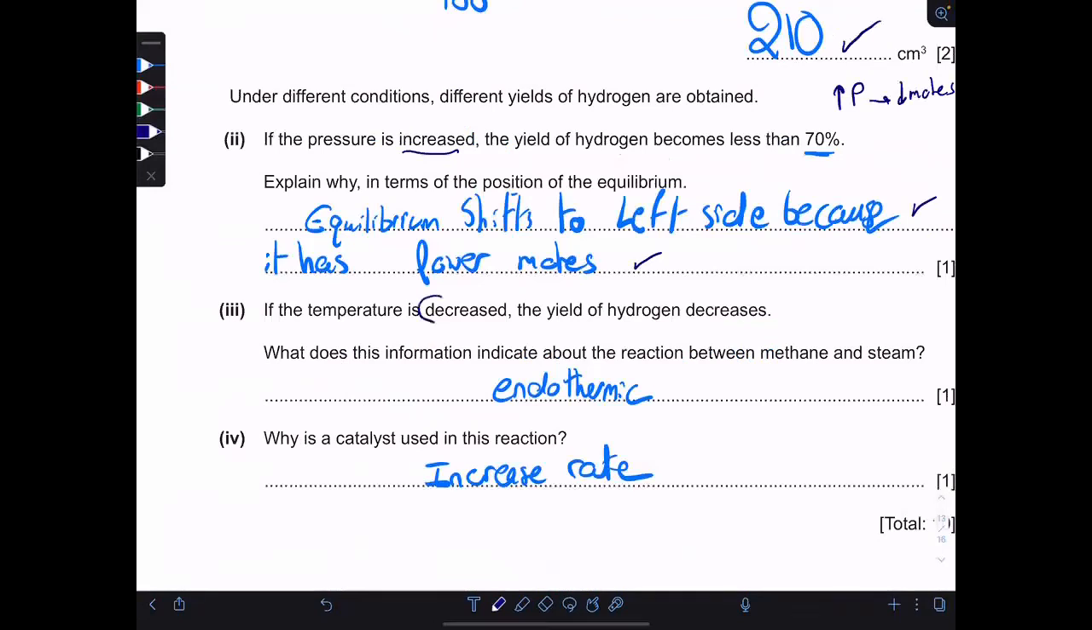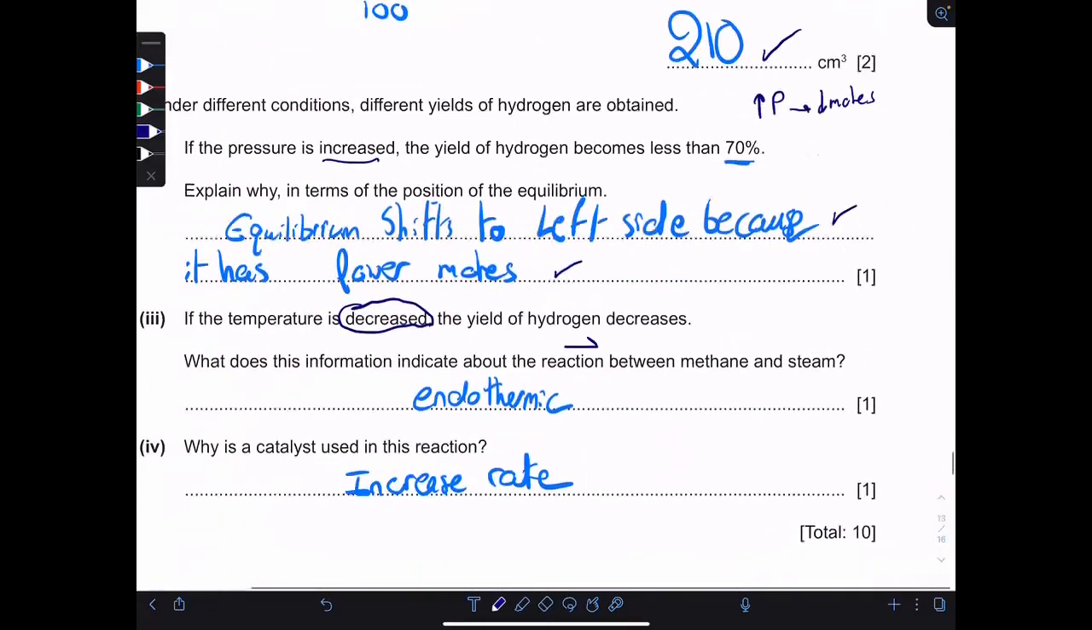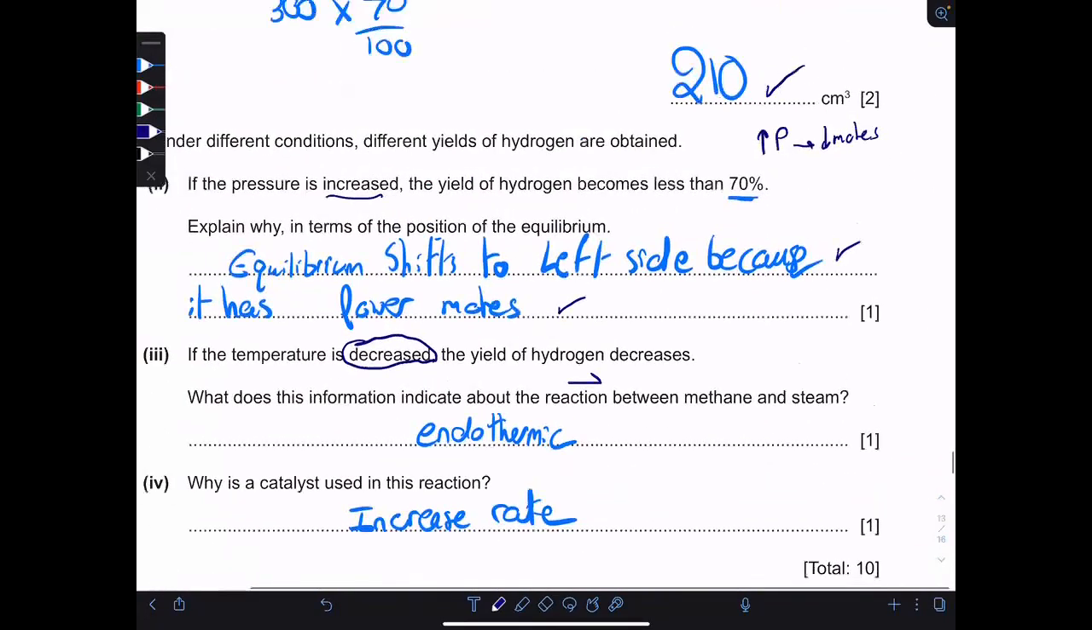If the temperature is decreased, the yield of hydrogen decreases. What does this tell you about the reaction between methane and steam? Okay, when he says the reaction, he means the forward. When he doesn't state which one he's talking about, we assume it's the forward reaction. If he decreases the temperature, the yield of hydrogen decreases.